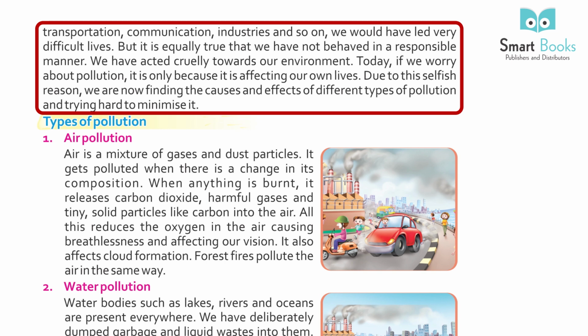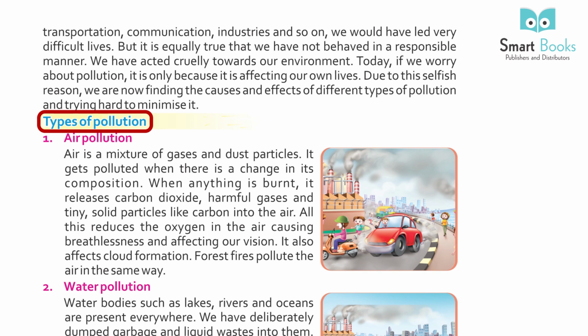We have acted cruelly towards our environment. Today, if we worry about pollution, it is only because it is affecting our own lives. Due to this selfish reason, we are now finding the causes and effects of different types of pollution and trying hard to minimize it.